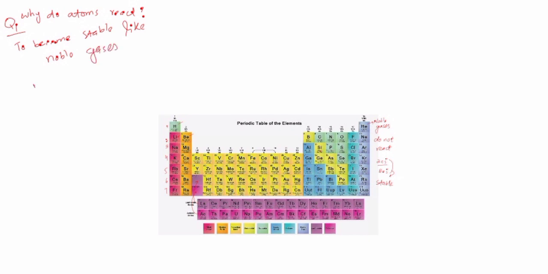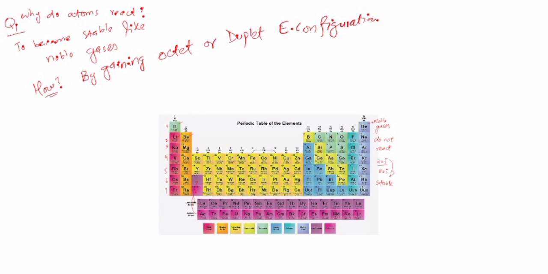How do they become stable like noble gases? By gaining octet or duplet electronic configuration.